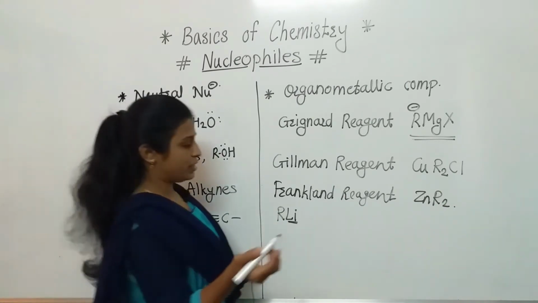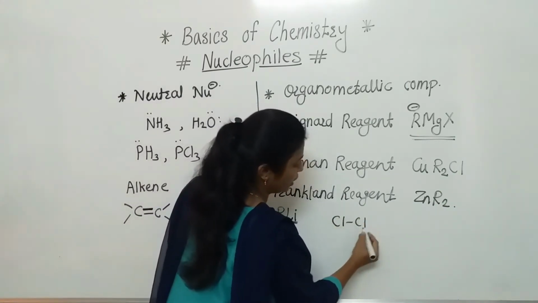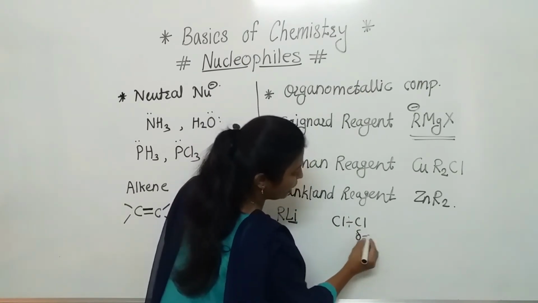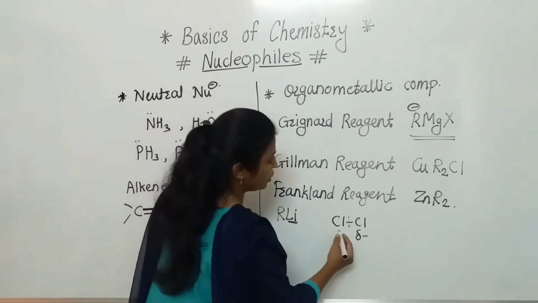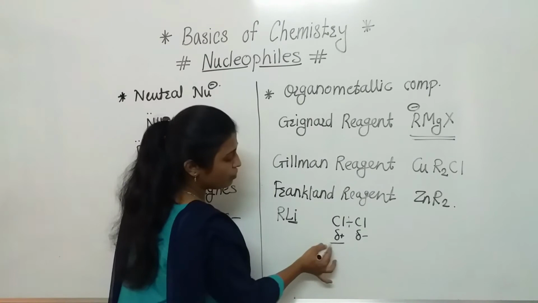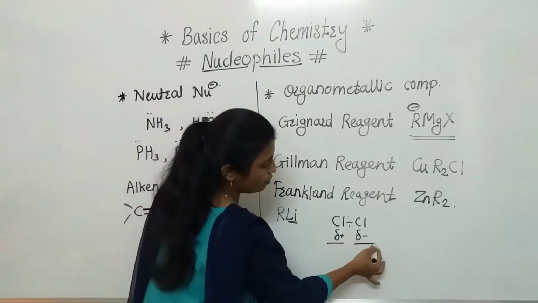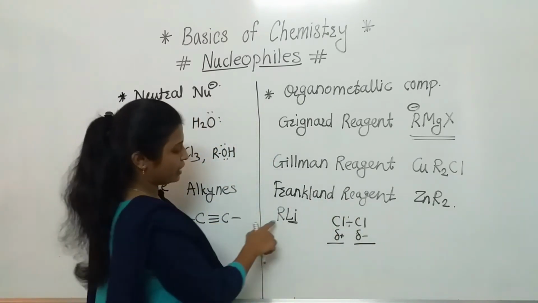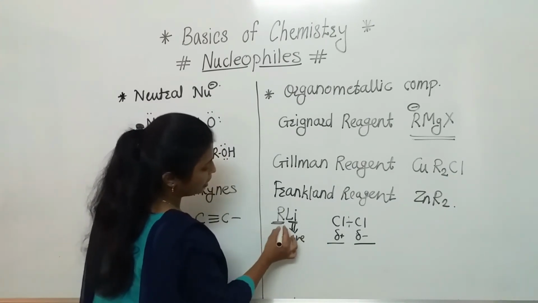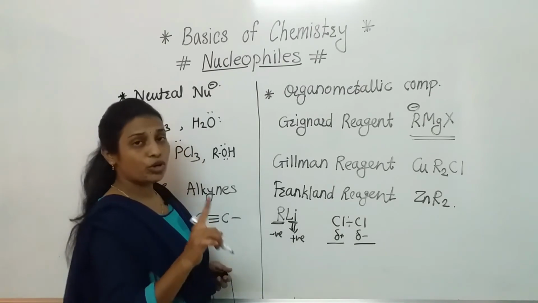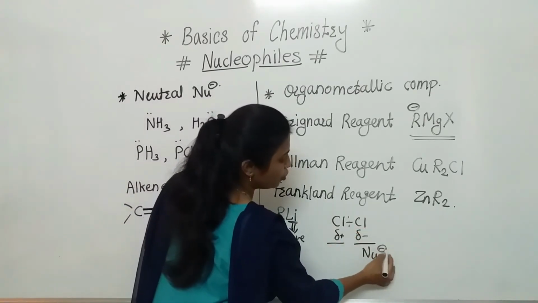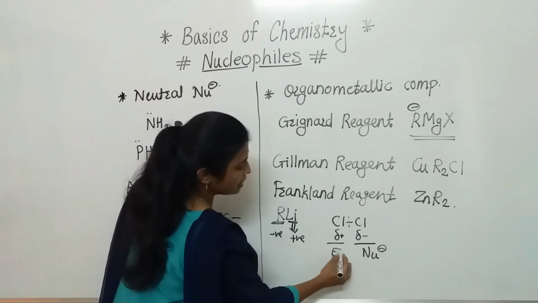As we have discussed for chlorine, when the bond breaks, one chlorine carries partial negative charge and the other partial positive charge, so one behaves as an electrophile and the other as a nucleophile. Here also lithium has positive charge and R carries negative charge. But don't misunderstand: here R will behave as a nucleophile and lithium as an electrophile, but